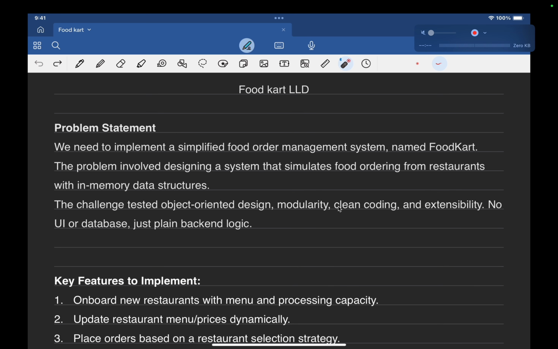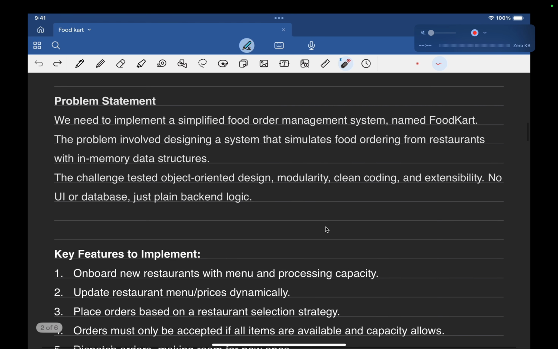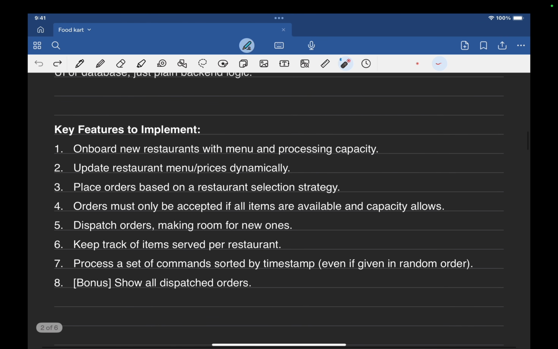Let's move to the key features that we need to implement. First, onboard a new restaurant with menu and processing capacity. Our system should be able to onboard new restaurants with menu items and processing capacity. Second, update restaurant menu prices dynamically. For each restaurant, we should be able to update the menu and its prices dynamically.